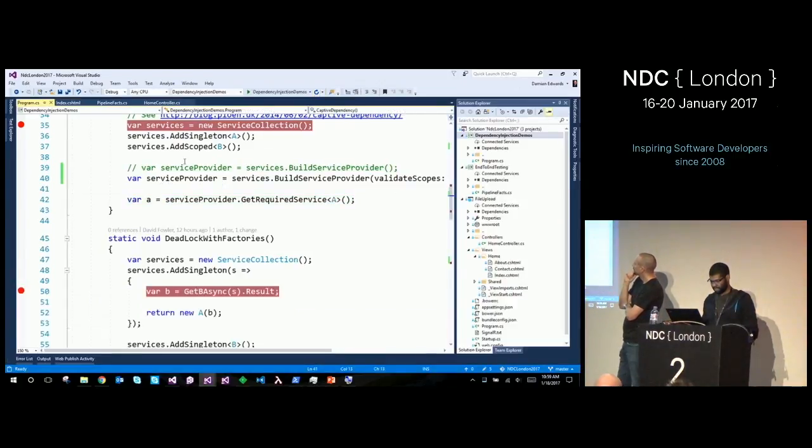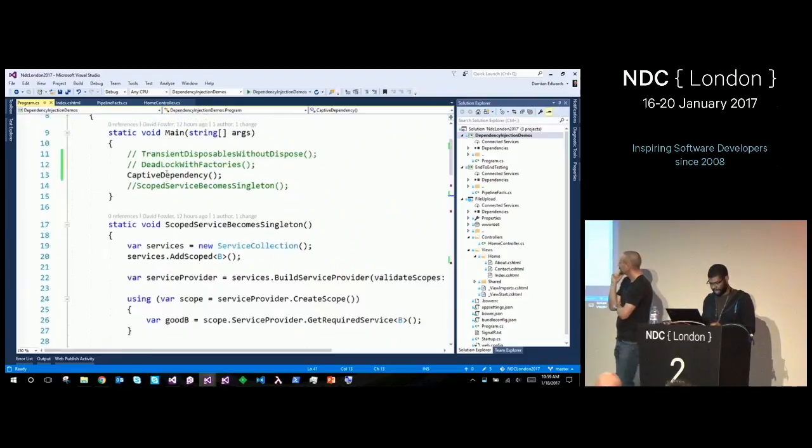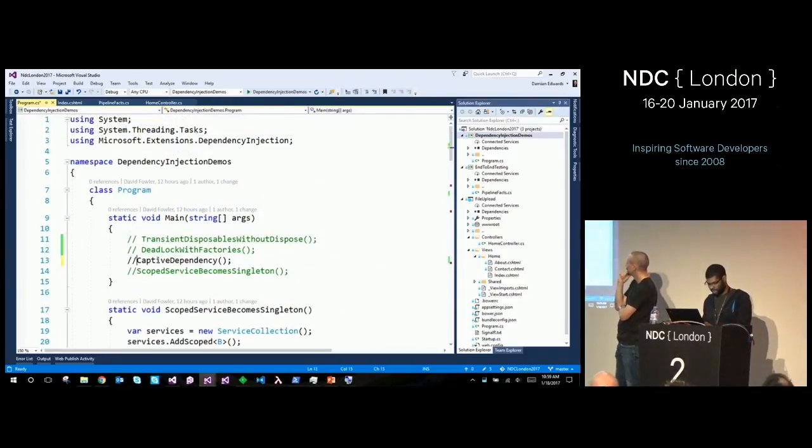All right. The last one is also another category of issue where DI just sounds scary, basically. DI is awesome.